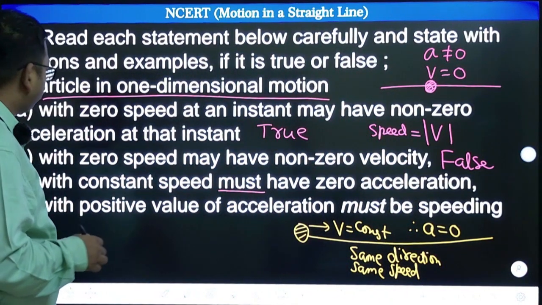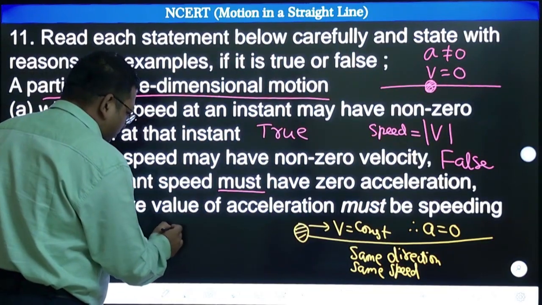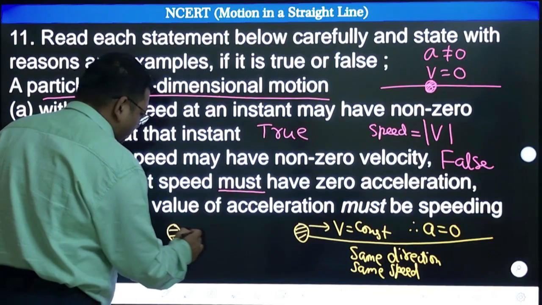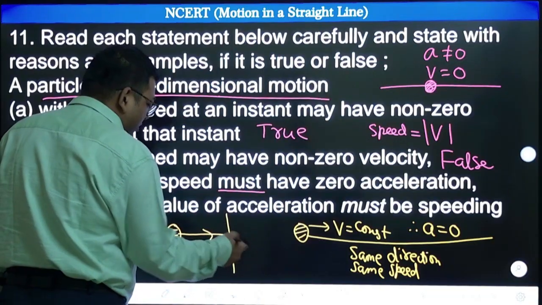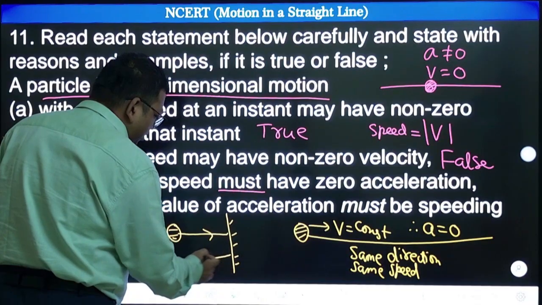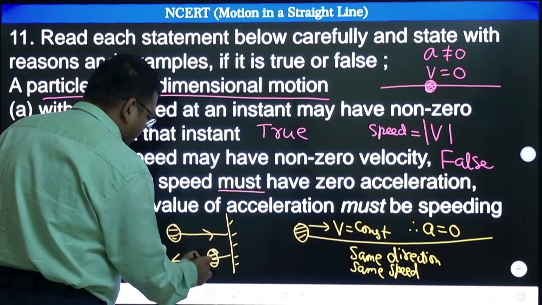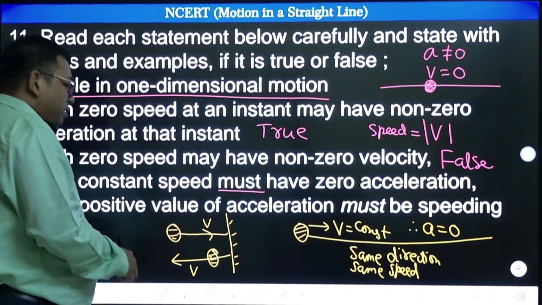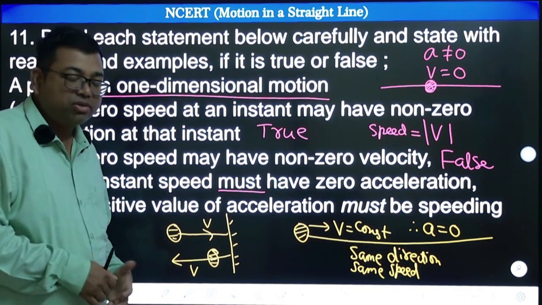But now, is it possible that it can change direction? For example, suppose a body is going this way and it hits some wall or some surface. After that it bounces back with the same speed, but velocity has changed, so definitely a force acted on this body and there must be some acceleration.